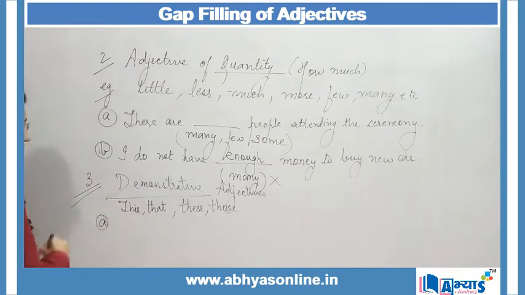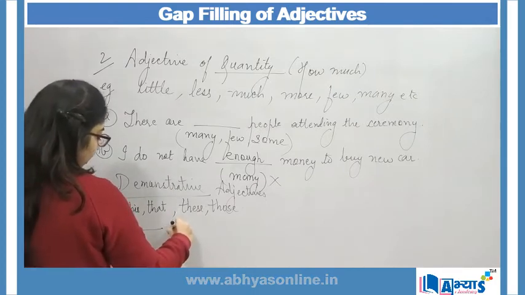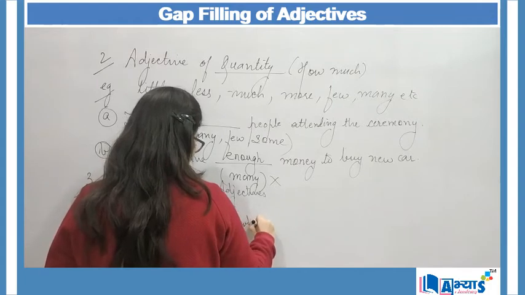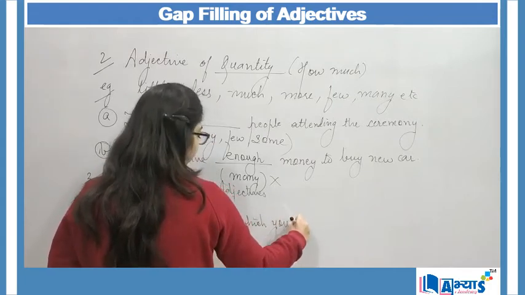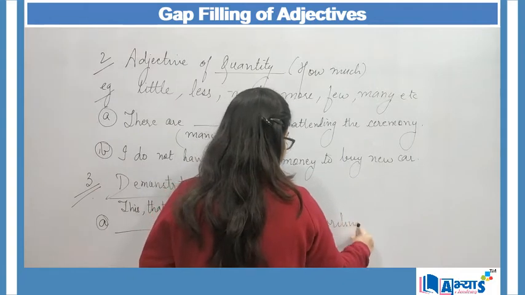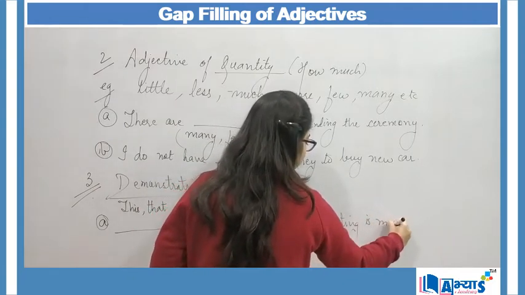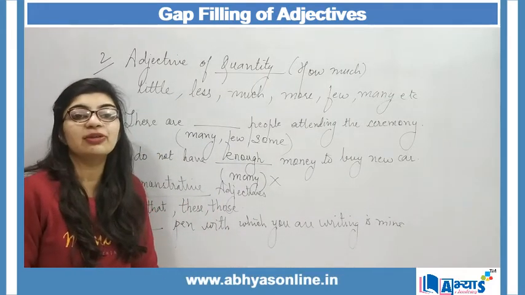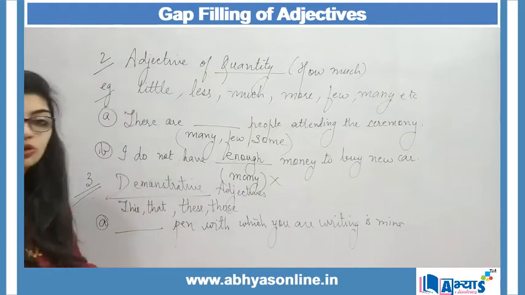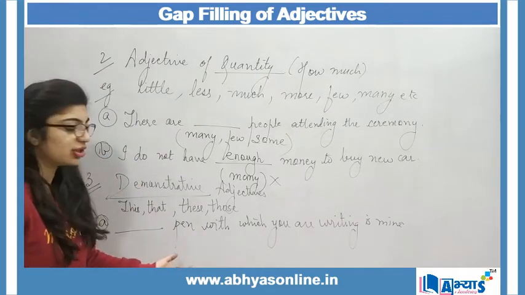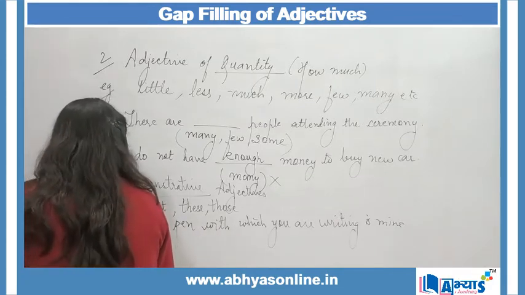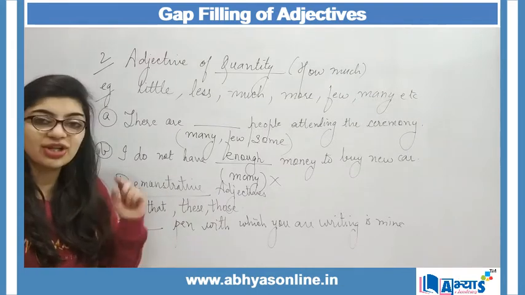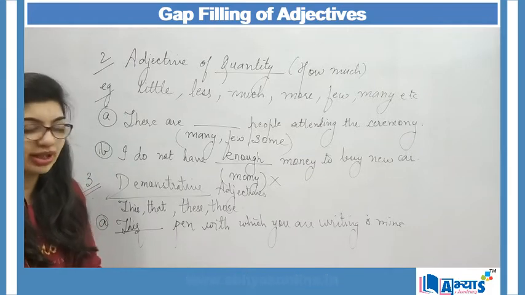So, the first example can be, dash pen with which you are writing is mine. When I say dash pen with which you are writing is mine, I will not make use of these. I will not make use of those. Why? Because the pen is singular in nature. I will say this pen with which you are writing is mine. Why? Because I'm just near to that person and I'm pointing out over there.